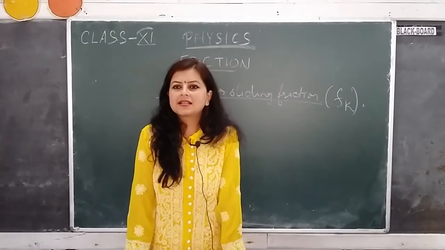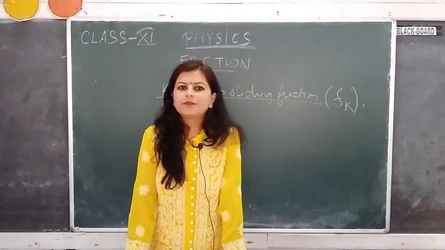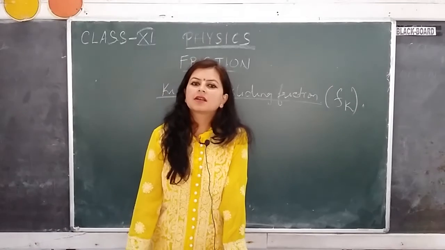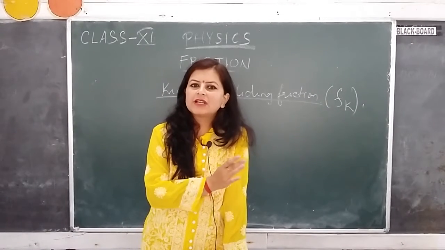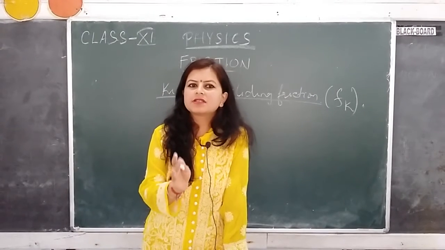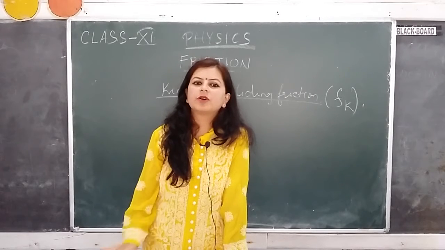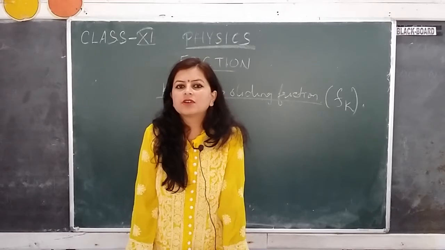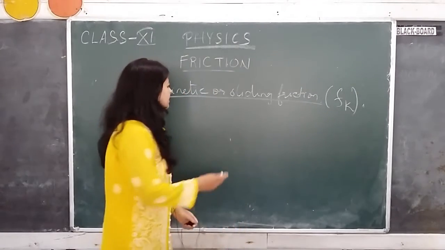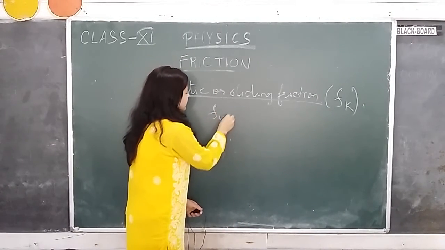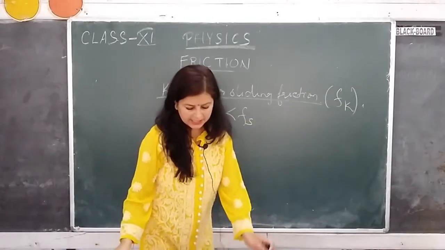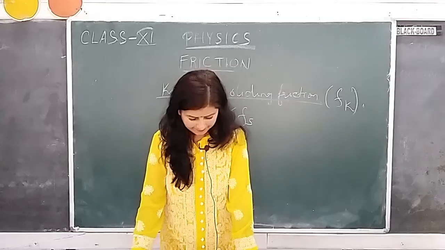Now when a body starts to move, you will need to apply a force to keep the body in motion. But compared to what force was required to start the body, this force required to maintain the motion will be slightly lesser, and as a result, the frictional force also will be lesser. So we can conclude that Fk is slightly less than Fs, that means Fs is greater than Fk.